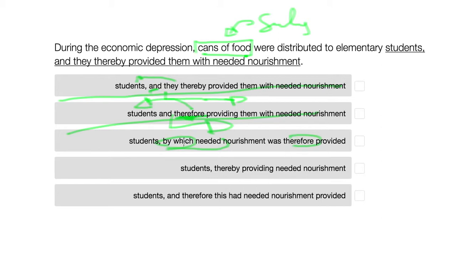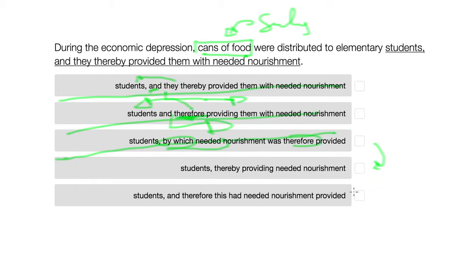Or if you wanted to have both of these ideas together, you can have an even simpler "students thereby providing needed nourishment", which is the next option. It keeps intact the ideas of this previous sentence, but is way less cluttered and still grammatically correct. Something that you want to aim for in this sort of problem is simplicity, the least complex but grammatically correct form. So this is a better option here.